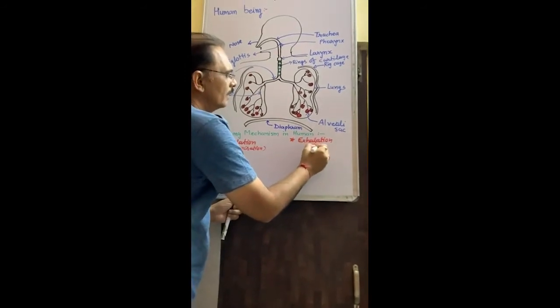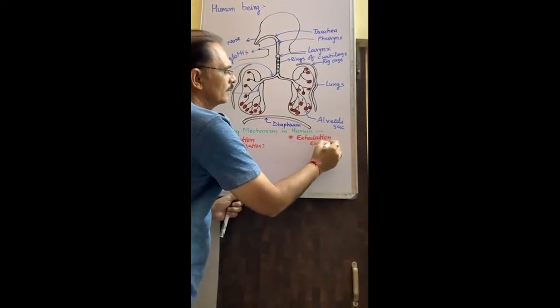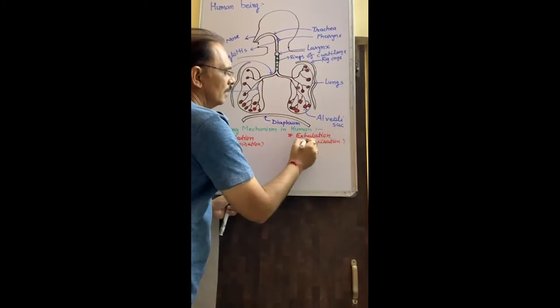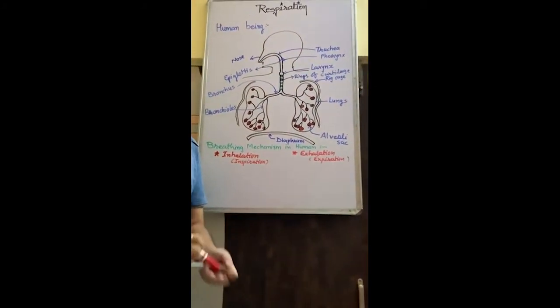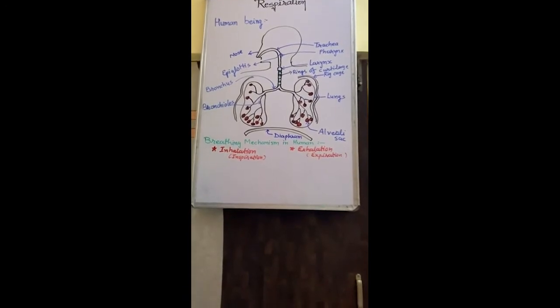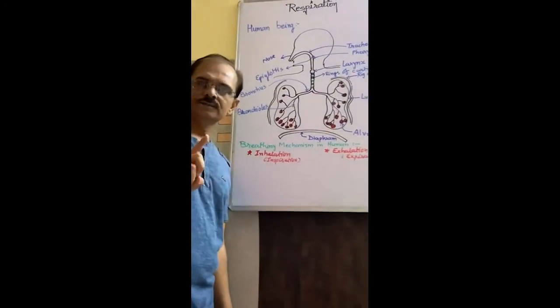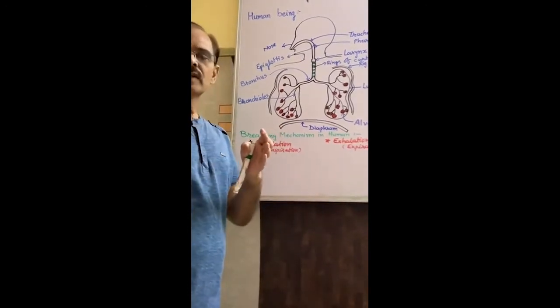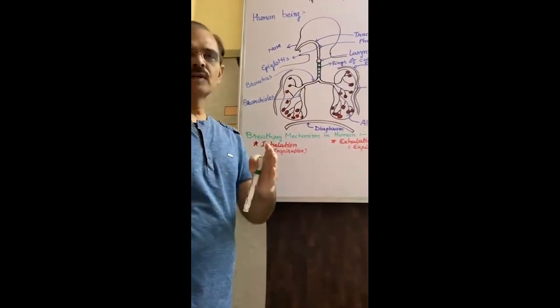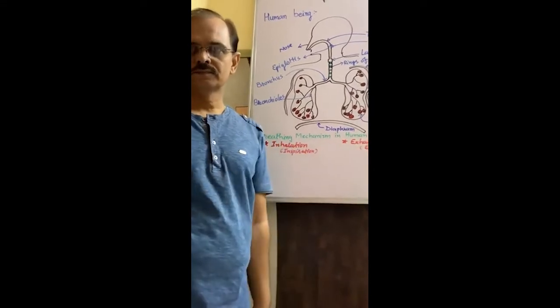Exhalation is known as expiration. Now here your geographical law or rule is applied. First rule is diffusion, and second rule, air always passes from high pressure to low pressure.